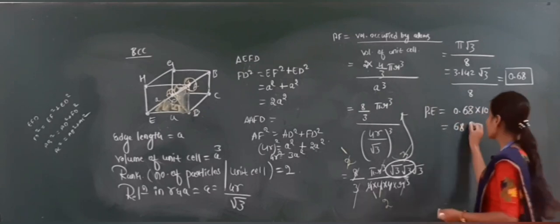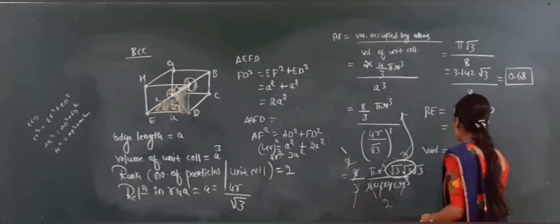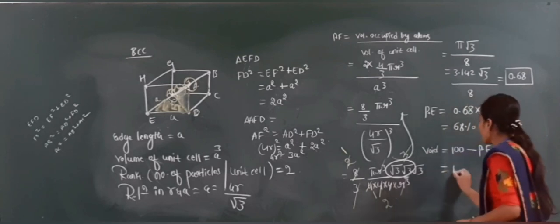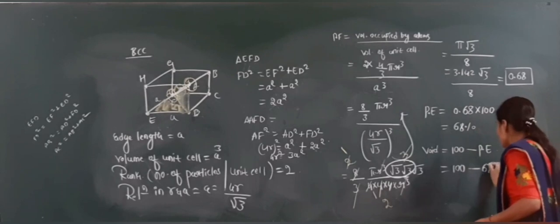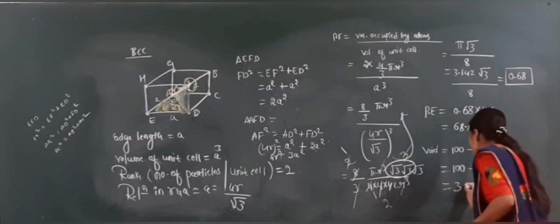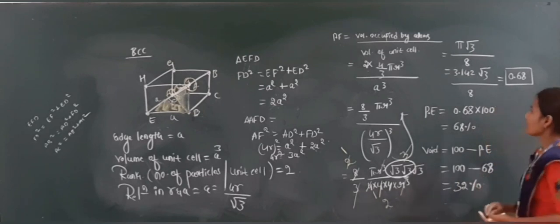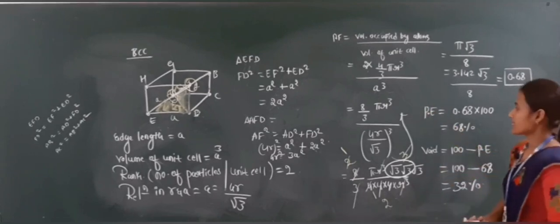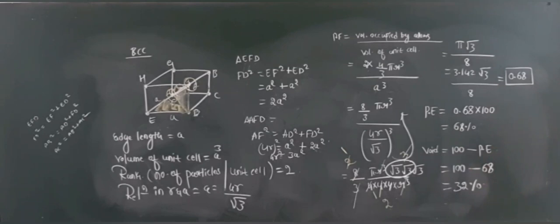Now next one is the void. Void means its formula is 100 minus packing efficiency. What is the packing efficiency value here? 68. So now 100 minus 68, its value is 32% of void. Packing fraction 0.68, packing efficiency 68%, void 32%. This is about the BCC. If you want this one, you can take a screenshot.